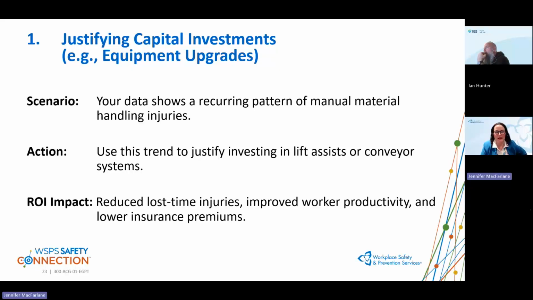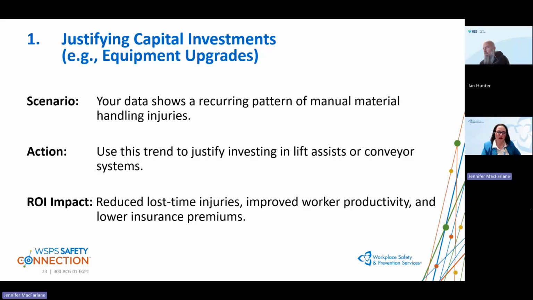In the last couple of minutes here, I'm going to do a really high level look, taking the information that Ian talked about and thinking about justifying capital investments with return on investment. If your data was showing a recurring pattern of manual material handling injuries, you could put costs to that data and use the trend to justify investing in a lift assist or maybe even a conveyor system.